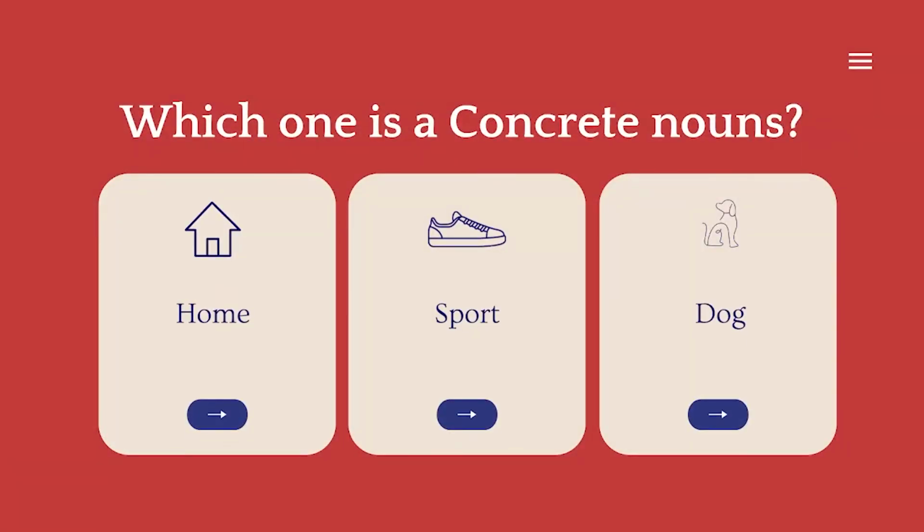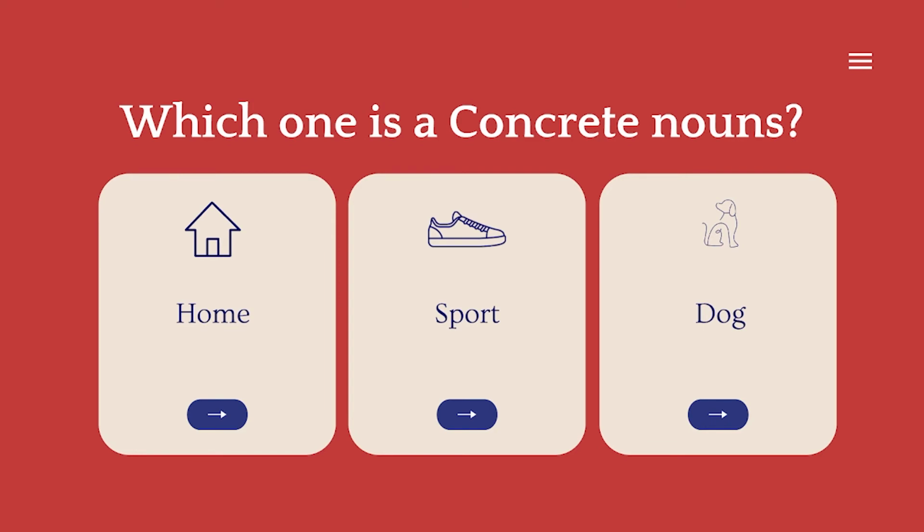Let's have a little quiz here. Which one do you think is a concrete noun? Home, sport, or a dog? I give you 5 seconds to answer. 1, maybe 2, 3, 4, 5. If you answered dog, yes, you are correct. Home is actually a concept of place that provides us with security and wellness, so it is an abstract noun, different from house. And then sport is also an abstract noun, because it's not very physical.